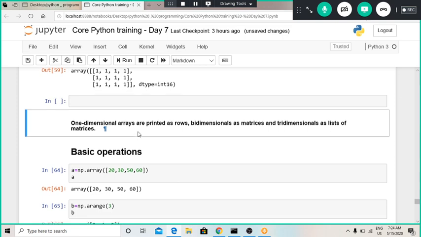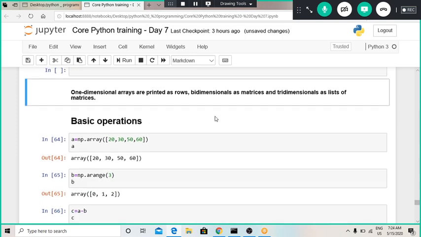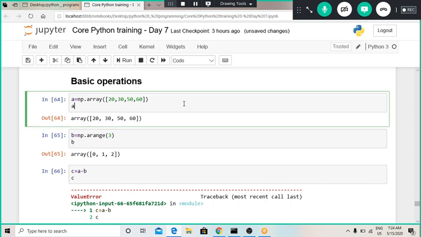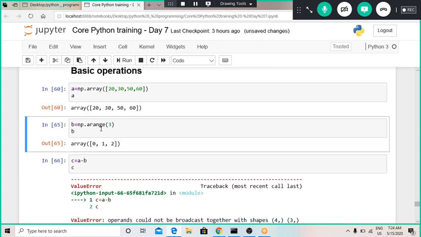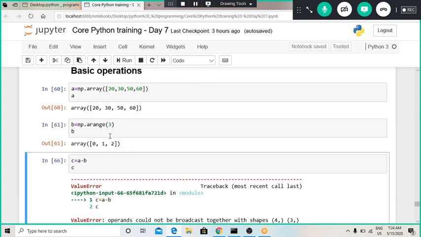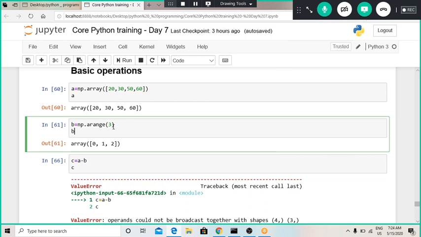Now let us do some basic operations on np.array. Here I have defined a list which has these elements 20, 30 and 15, and the array has been stored using the np.array function. I will define one more array which has only 3 elements, 0, 1, 2. Whenever we use the np.arange function, it will create an array with the shape of whatever number we have defined, which is 3.